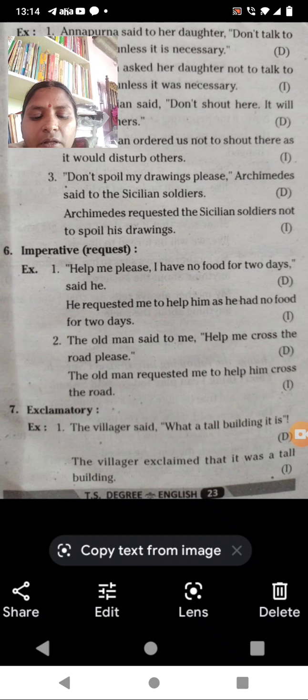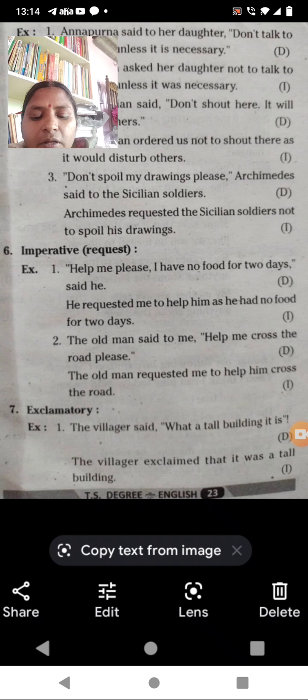When somebody is impressed and conveys this to another person, then in direct speech it is what a tall building is it. So the villagers exclaimed that it was a tall building.